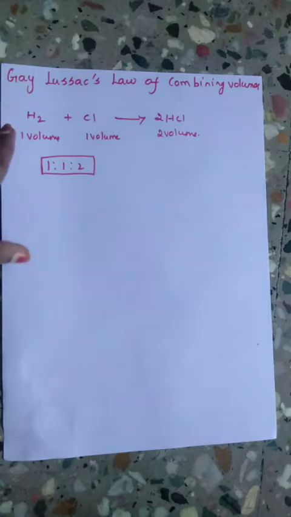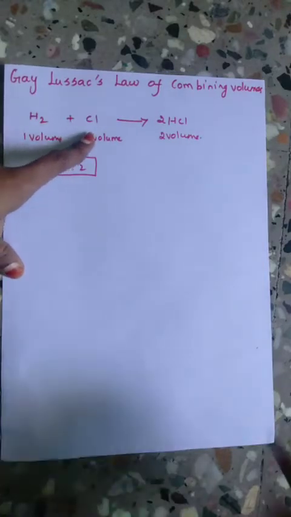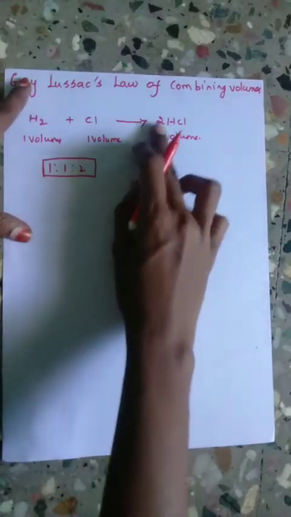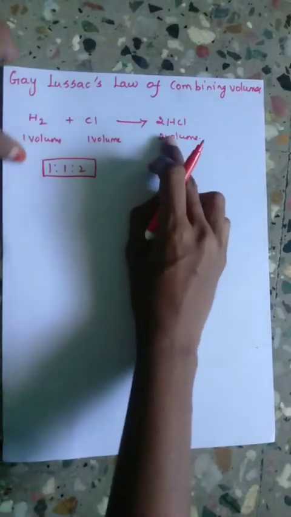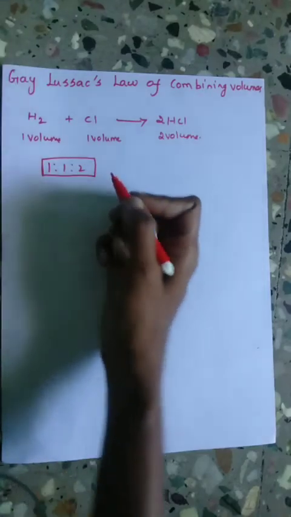So when one volume of hydrogen reacts with one volume of chlorine, it gives 2 volumes of hydrogen chloride. So the simple ratio is 1:1:2.